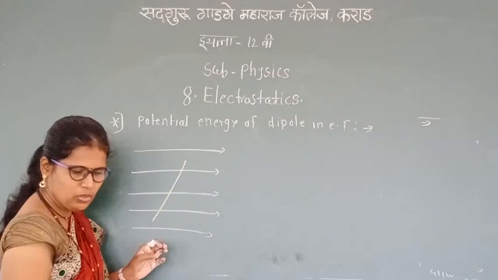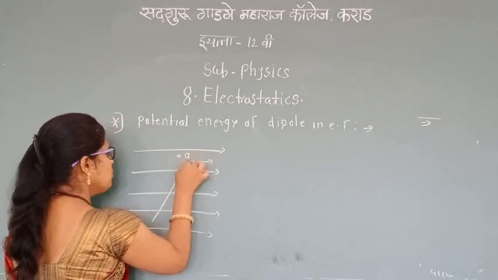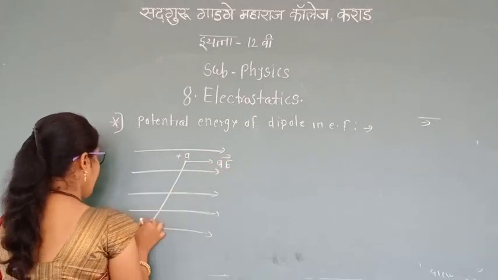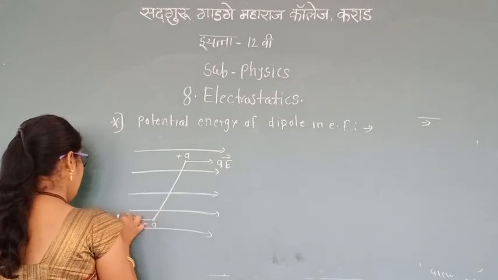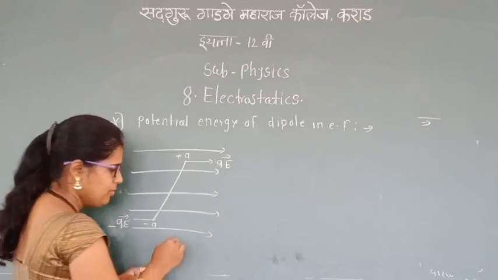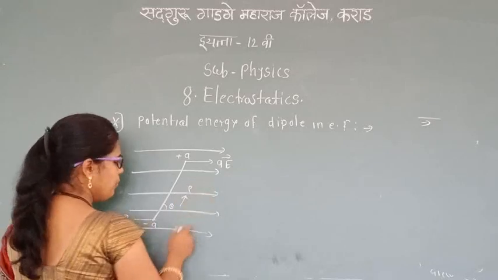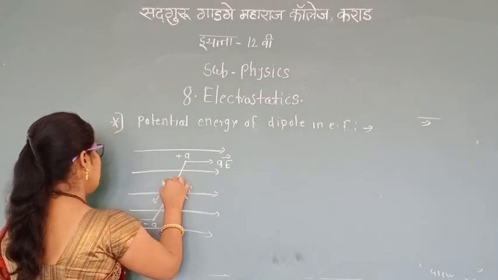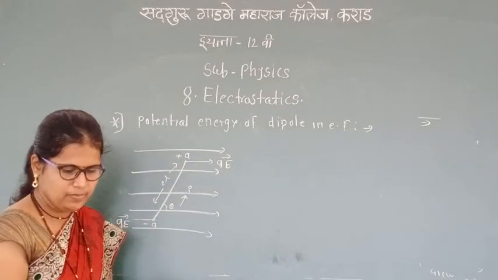Here are the two charges, plus Q with force QE and minus Q with force minus QE. Here theta is the angle made by the electric dipole P, and the distance between the two electric charges is 2L, separated by distance 2L.